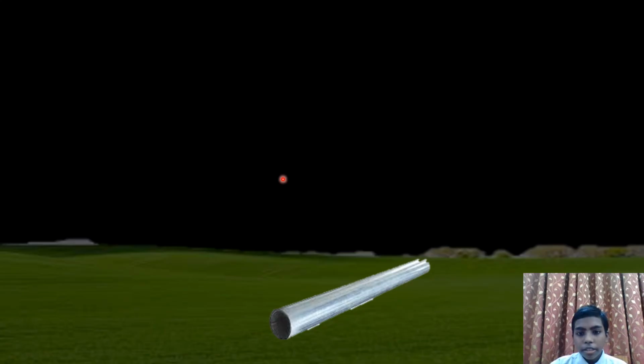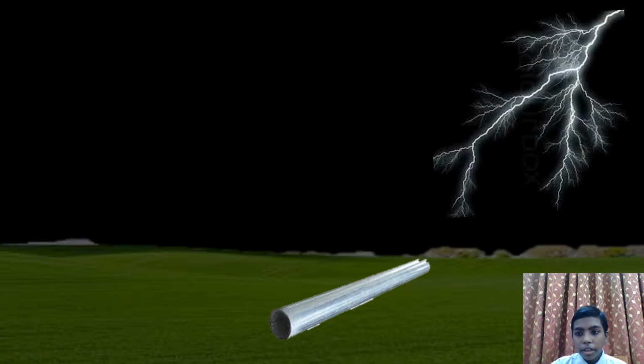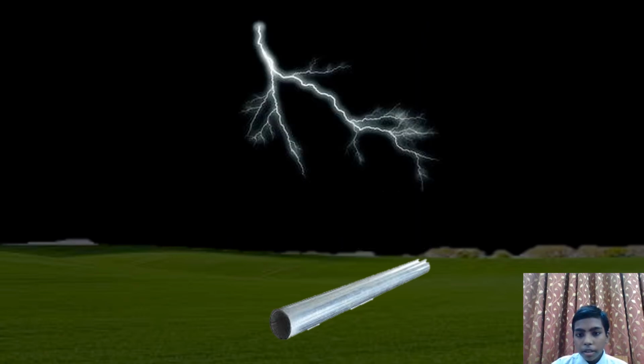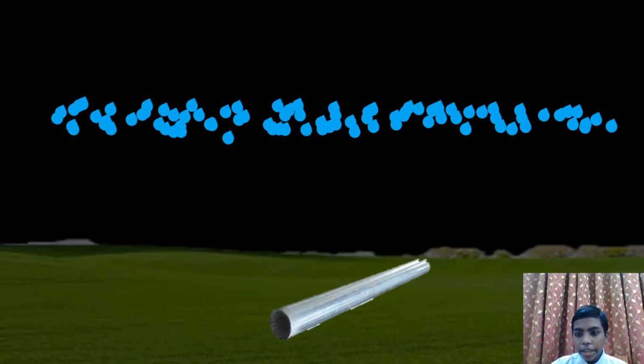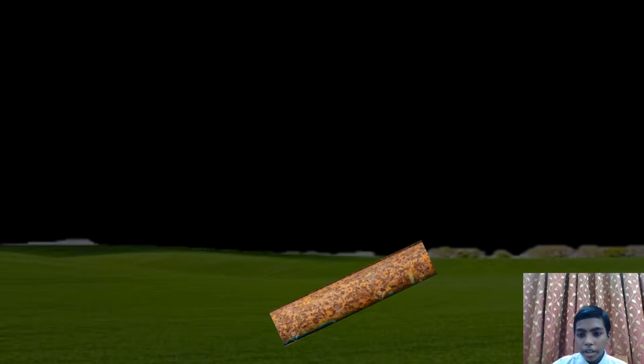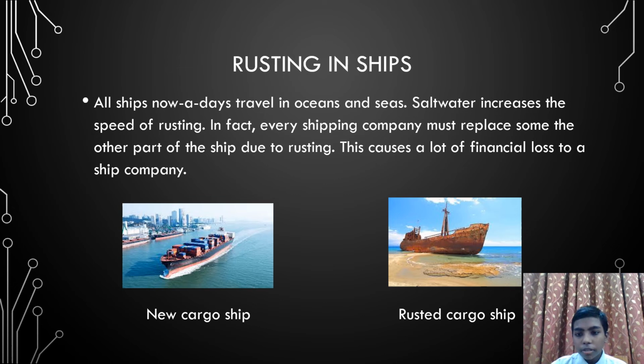In this case, it is an open field where an iron bar and pipe are left. Now it is raining. After that it gets rusted because it was left in the open. It got rusted.